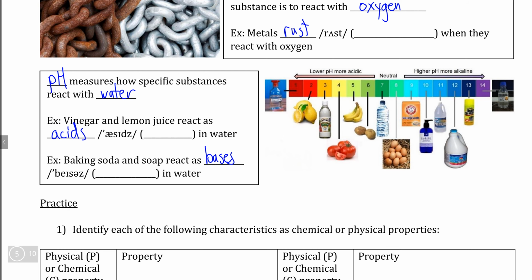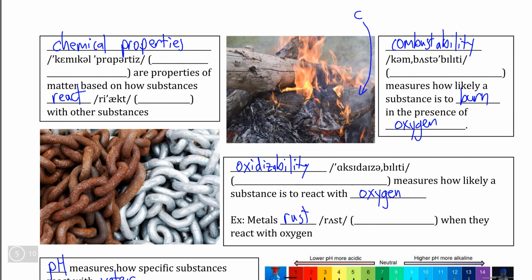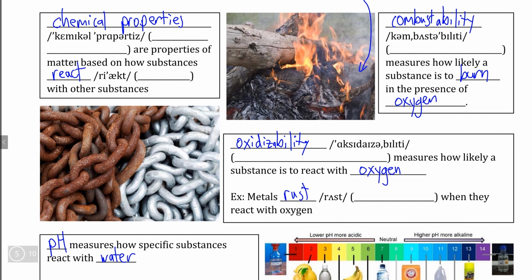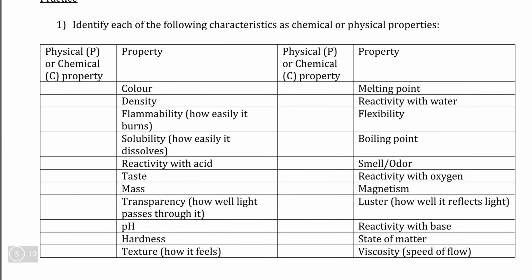So in summary, the difference between chemical properties and physical properties are that chemical properties can only be tested when a substance reacts and therefore changes in the presence of another substance, whereas physical properties can be tested without changing what that substance is. So before the next video, see if you can identify which of these properties below are physical properties and which of them below are chemical properties.